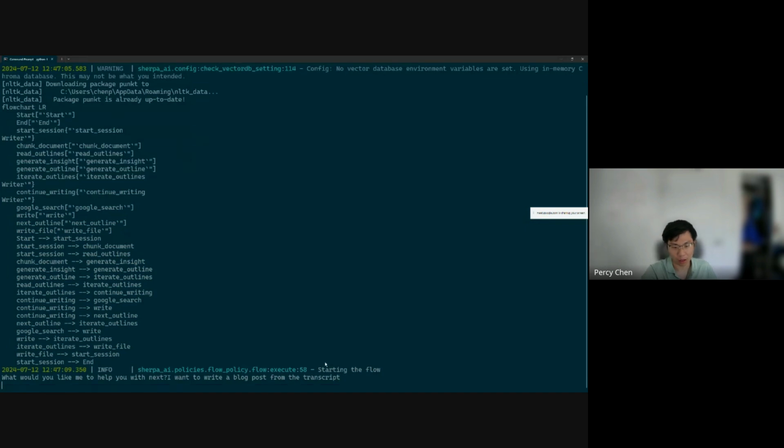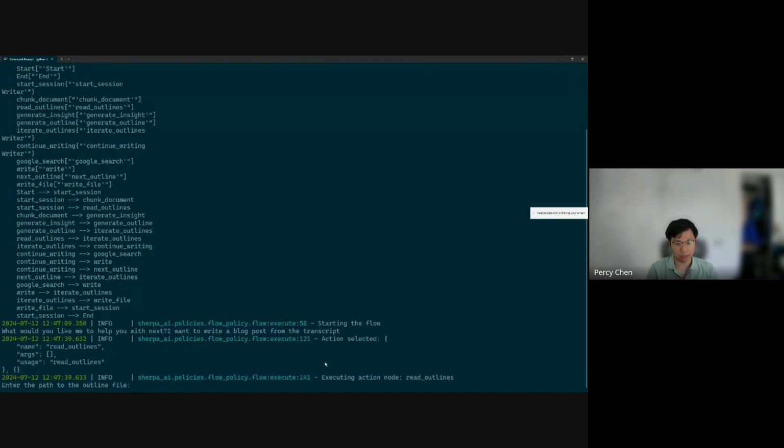Okay. What it will do is map what we have right now into some kind of actions and then execute that action. For example, here I say that I want to write a blog post from the transcript, and because I say the transcript, it asks me if it can read the outline already generated for that transcript, but I don't think I actually have the transcript file.